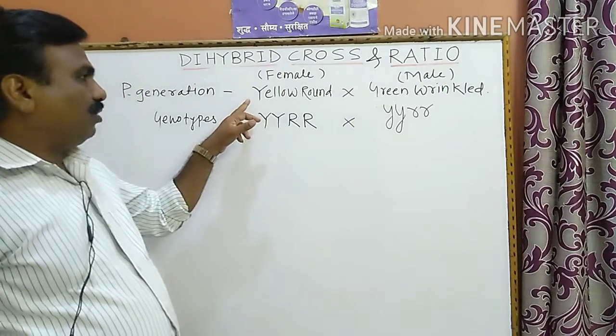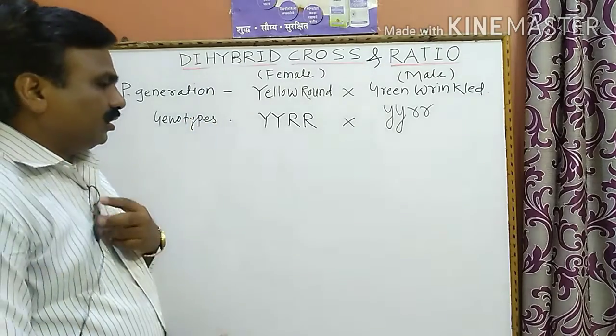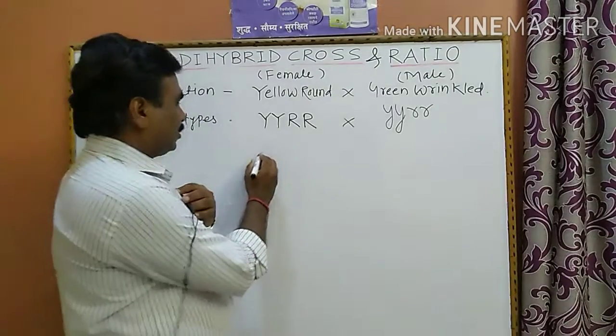Now here are the phenotypes, the genotypes, and the parental generation. Then the gametes are shown here like this.